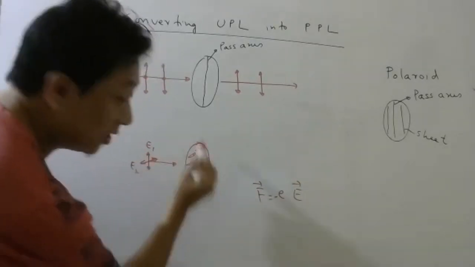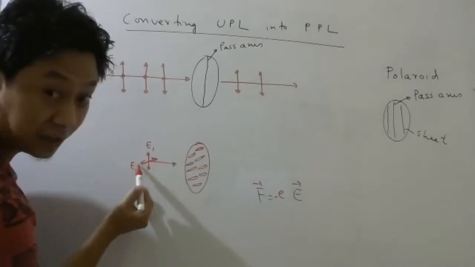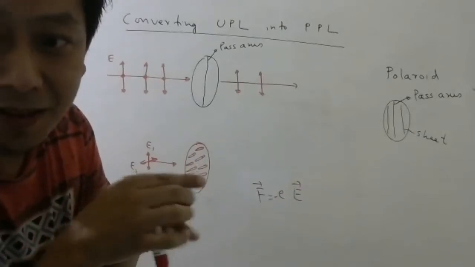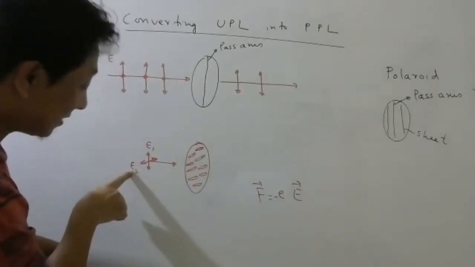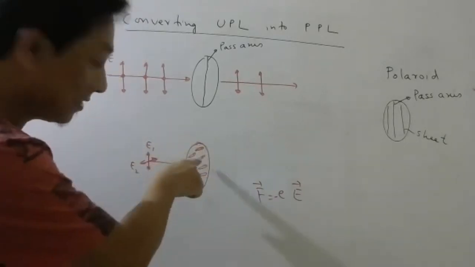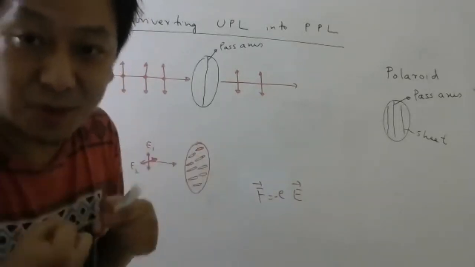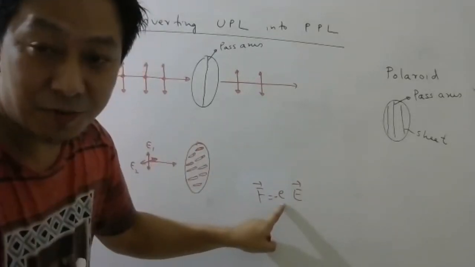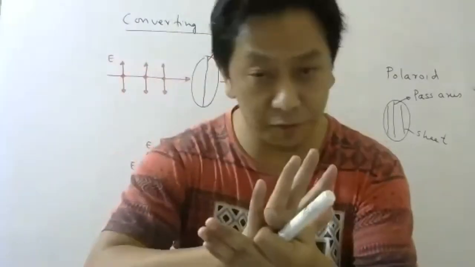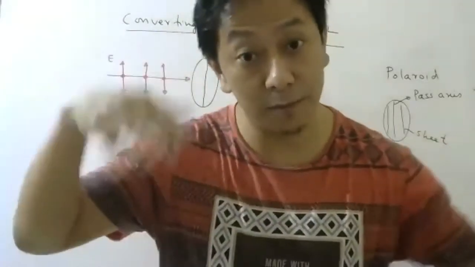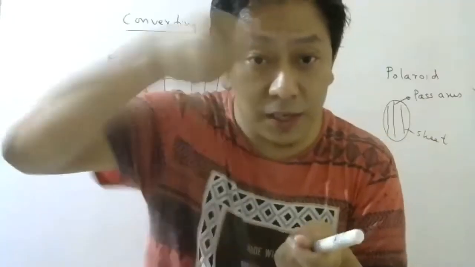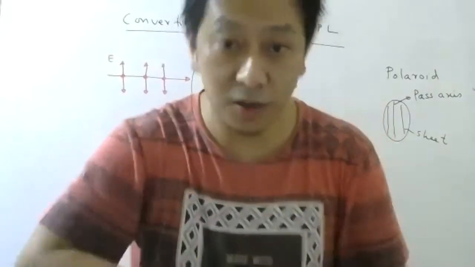When this light falls on this sheet, for those electric fields which are parallel to the length of the molecules, the electrons will see this electric field and say, okay, you are parallel to my dimension, so I can absorb you. I can absorb you means I can take energy from you and oscillate according to you. First of all, try to understand. If there is an electric field, charges will feel force. That you know from the first chapter. If there is an electric field, charges will feel force. If the electric field is oscillating, the force will also be oscillating.